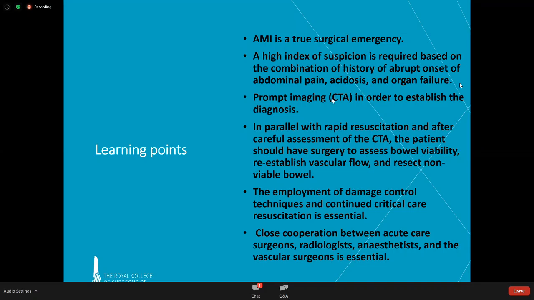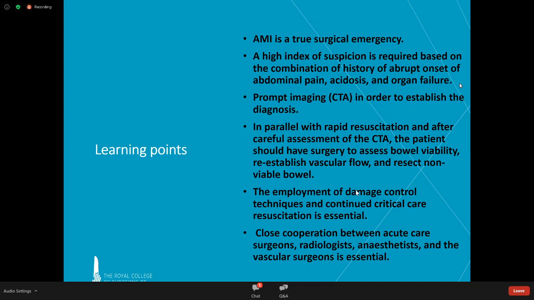You must get prompt CT angiography to establish the diagnosis. You must act quickly to resuscitate the patient. After assessing the CT angiogram, the patient should have surgery to assess bowel viability, if you're concerned about bowel viability, re-establish vascular flow if possible, and resect non-viable bowel.